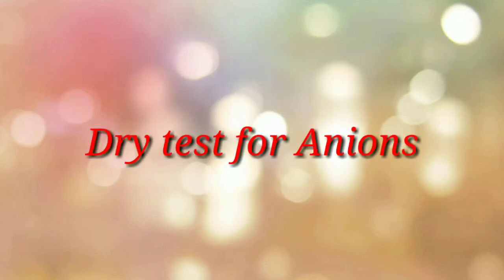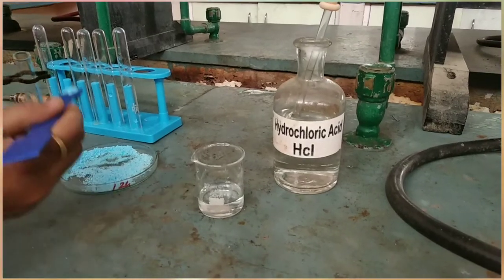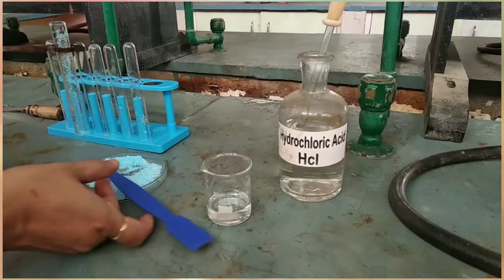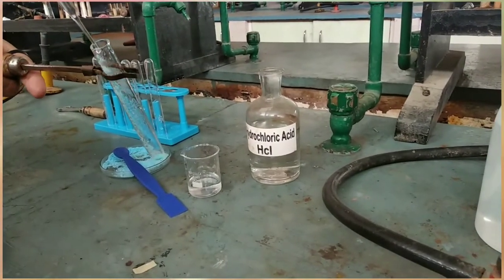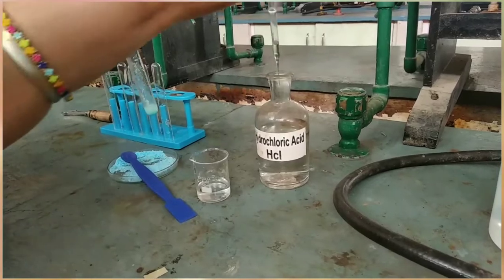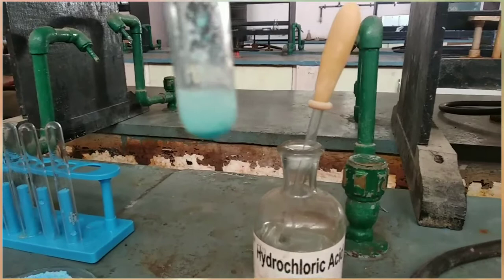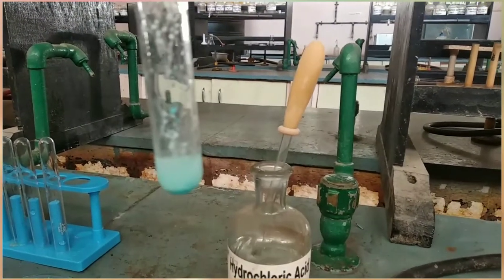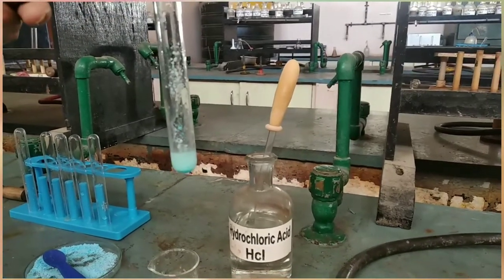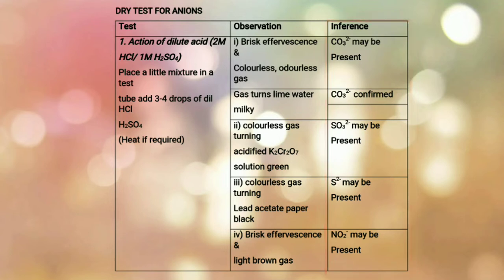Next is dry test for anions. First is the action of dilute acid. Now take a little quantity of the mixture in a test tube. To this, add dilute HCl solution. On adding dilute HCl, we observe that there is neither brisk effervescence, nor any colorless gas evolved. So we can infer that CO3 2-, SO3 2-, S2- may be absent.